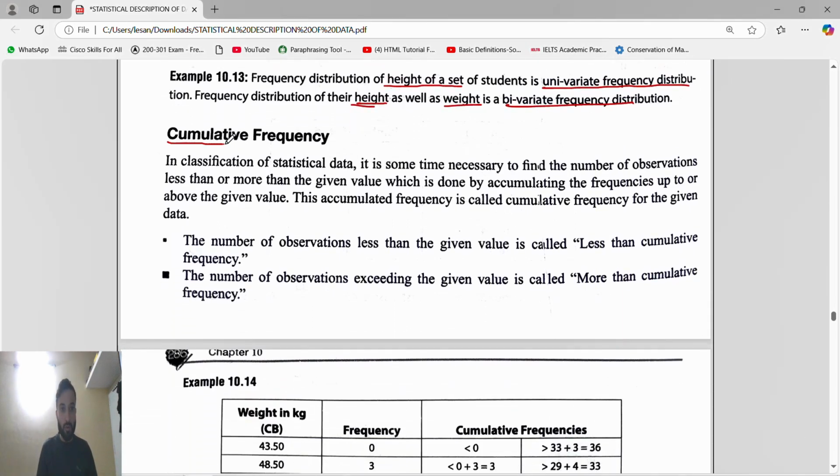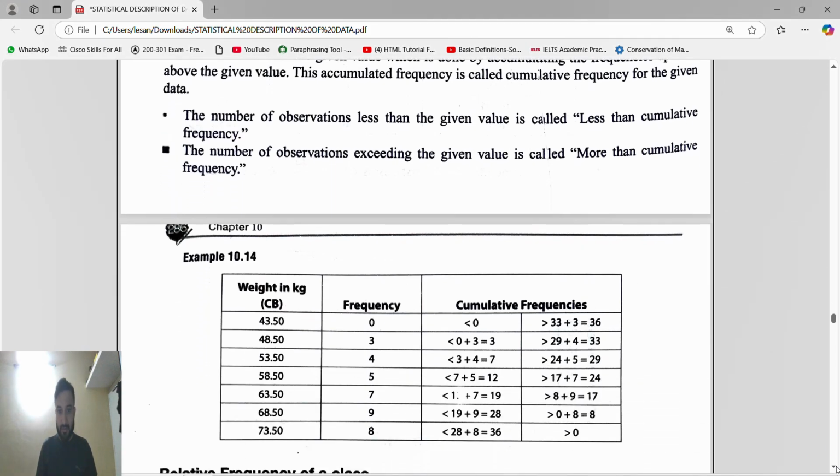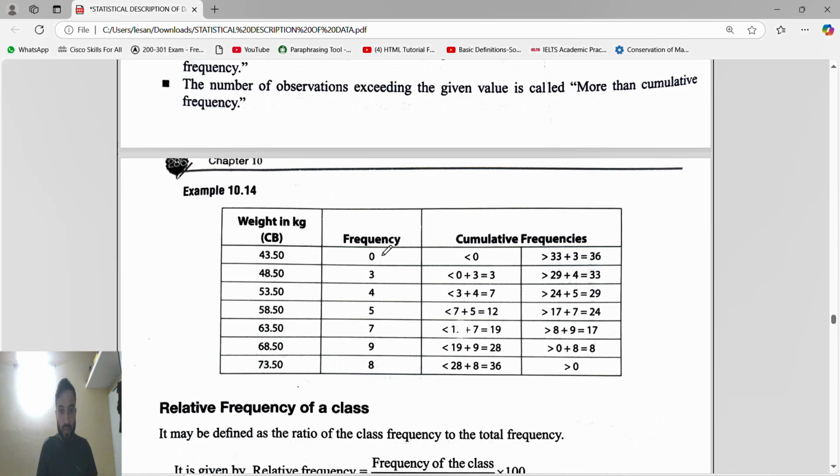Now guys, next is cumulative frequency. Remember in your mind, cumulative frequency is the successive addition of frequency. It means we keep on adding the frequency, and it becomes the cumulative frequency. Like this: suppose this is a frequency, and this is a cumulative frequency. Cumulative frequency means we just keep on successively adding the frequency.